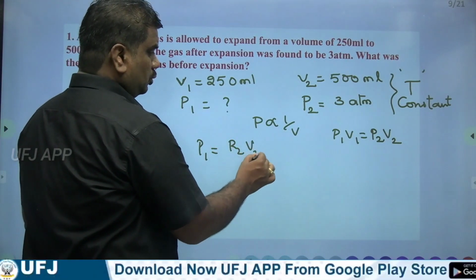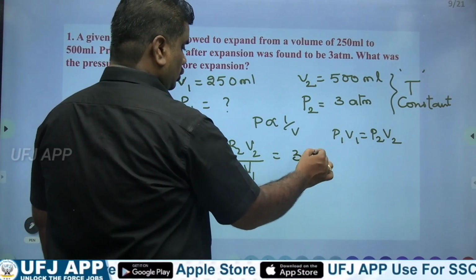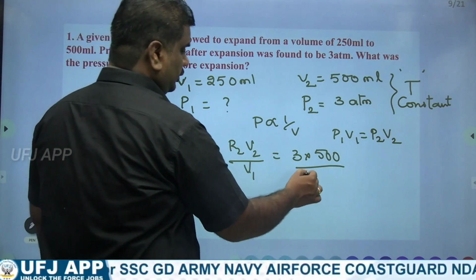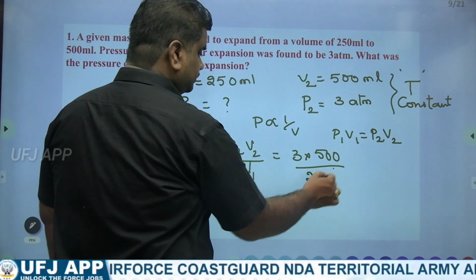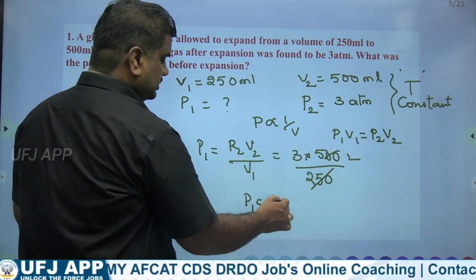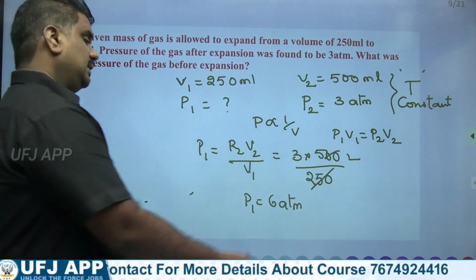P2 V2 divided by V1. P2 value is 3, V2 value is 500, and V1 value is equal to 250. So P1 equals 6 atmospheres. 6 atmospheres. This is the answer.